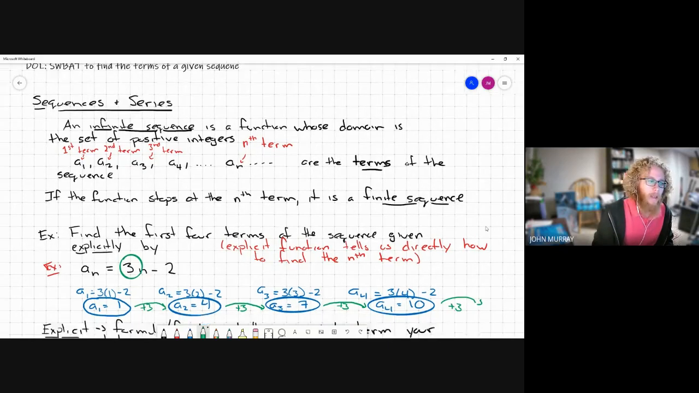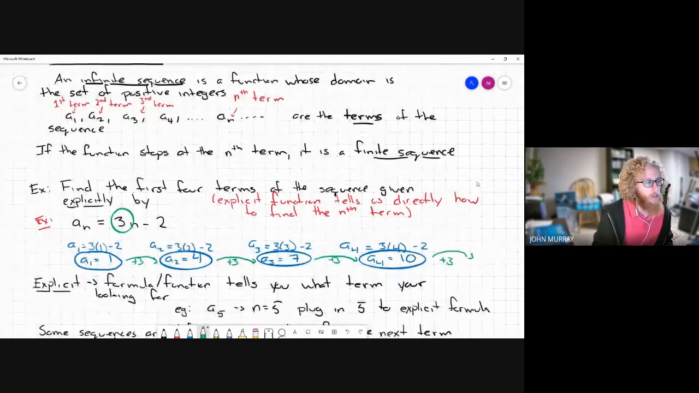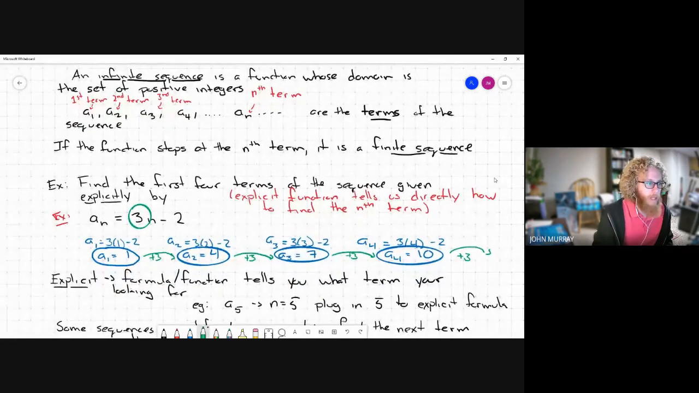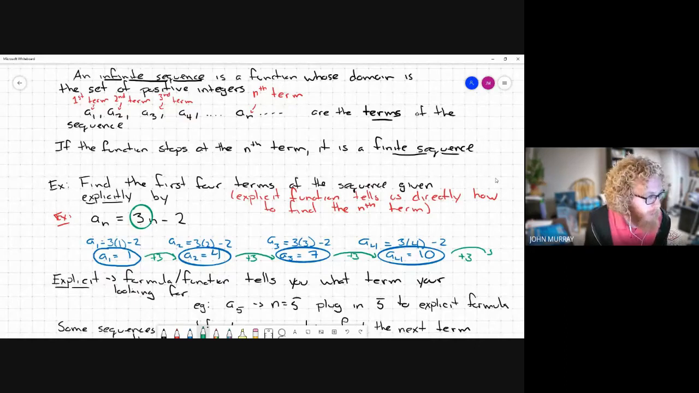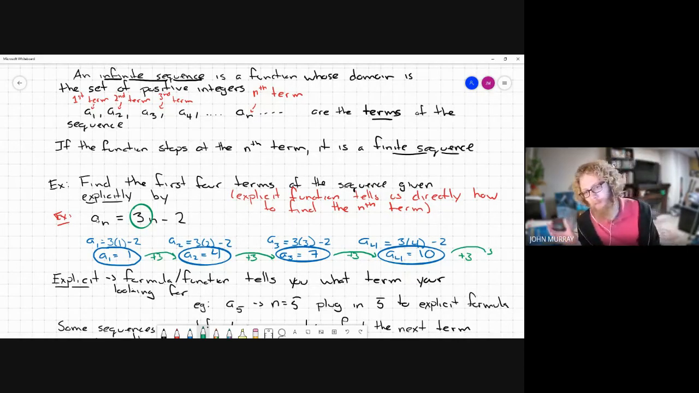Okay, so again, just a little clarification, right? So if you see explicit, the formula or the function tells you what term you're looking for. So again, if you had a sub 5, that tells you that your n is 5, and you would plug in 5 to the explicit formula, right? So what's nice about this is I can find any term that I want.